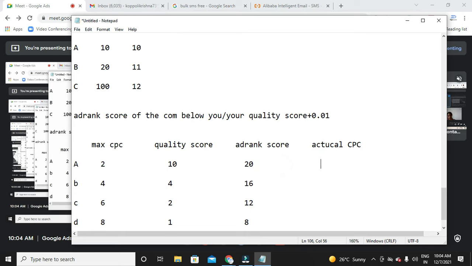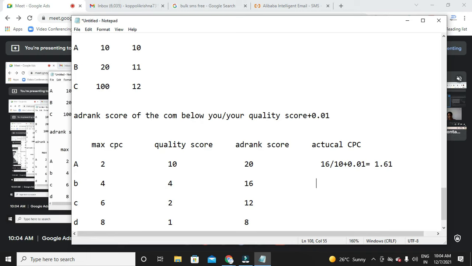What is the ad rank score of the competitor below A? Who is below A? It's B, right? What is the ad rank score of B? It's 16, divided by your quality score. Your means A's quality score. What is A's quality score? It's 10, plus 0.01. How much? 1.61.